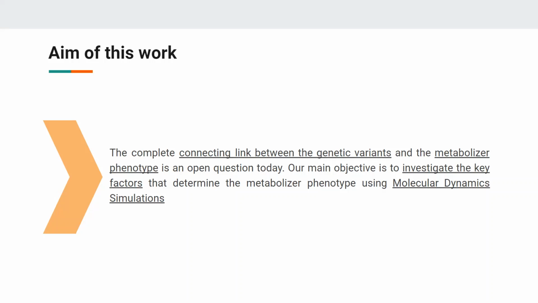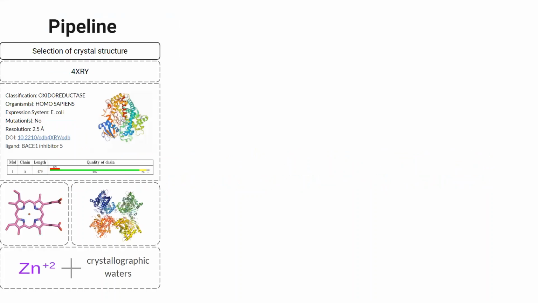Our main objective here was to investigate key factors that determine the metabolizer phenotype by appropriately employing molecular dynamics methods. With this approach, we aimed at providing information that connects the fluctuations and conformational changes of those variants to the crucial prediction of their function, as well as their effects on drug metabolism. This would be of great importance for areas like adverse drug reaction prediction, personalized medicine, and drug discovery. So we have chosen to probe the structural characteristics of several CYP2D6 star alleles with definitive level of evidence.